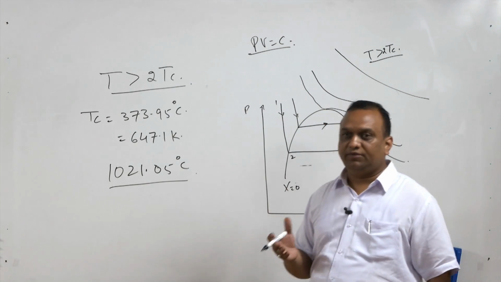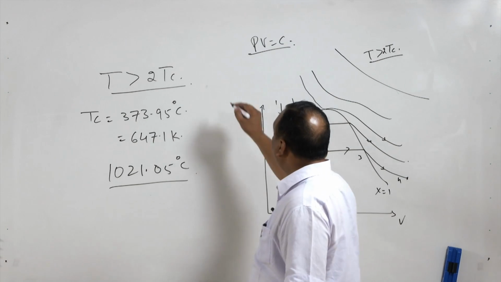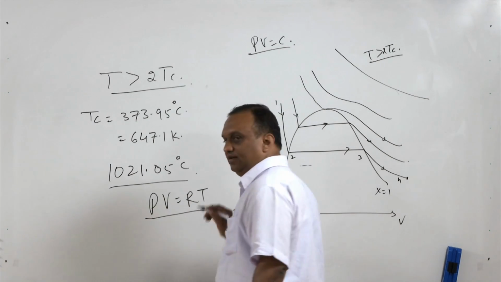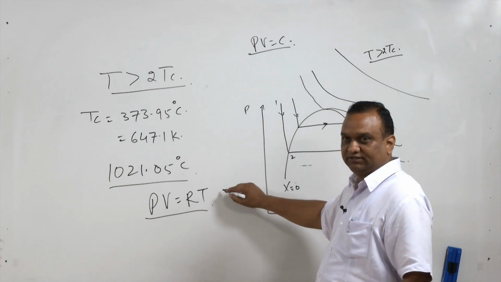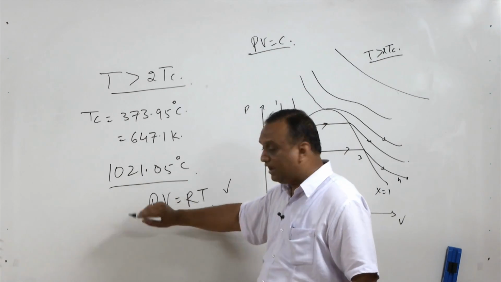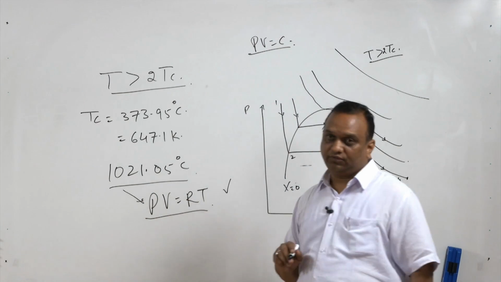That is why we have steam tables, because steam does not follow the ideal gas law, PV equal to RT, because this law is for an ideal gas. So, beyond this temperature, steam can also be treated as a gas, and we can derive the properties of steam using this equation.